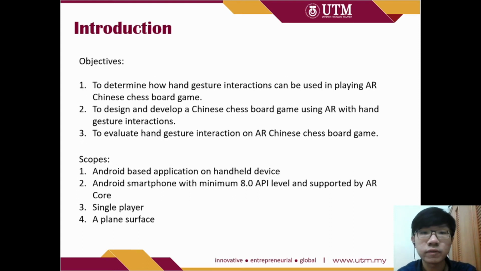There are three objectives in this project. The first is to determine how hand gesture interactions can be used in playing AR Chinese chess board game. Second, to design and develop a Chinese chess board game using AR with hand gesture interaction, and third, to evaluate hand gesture interaction on AR Chinese board game.